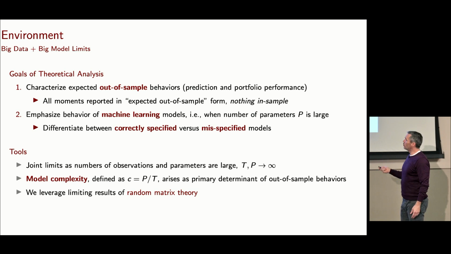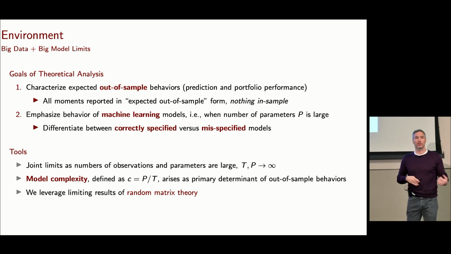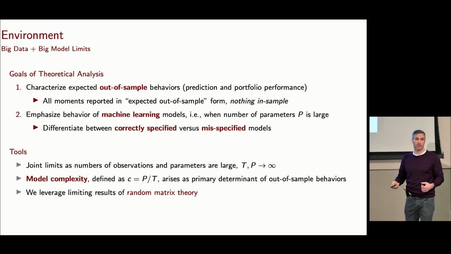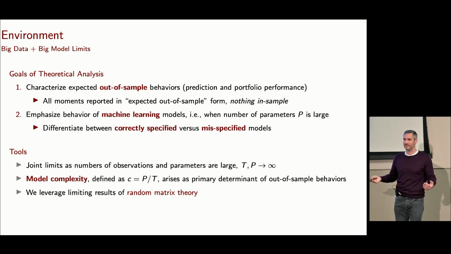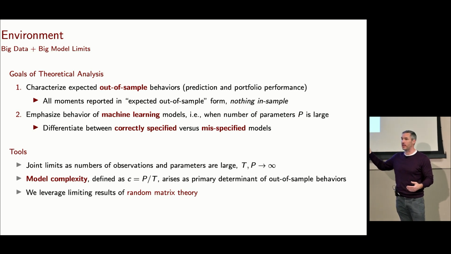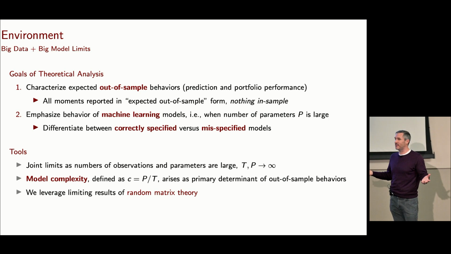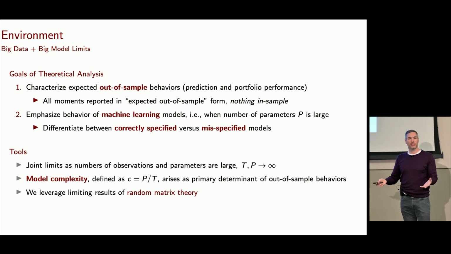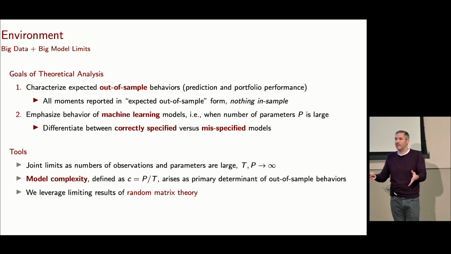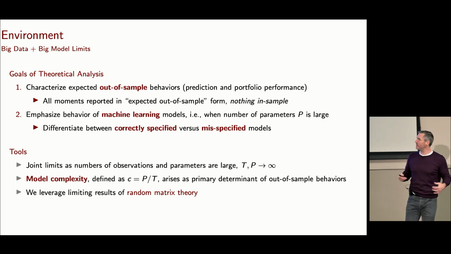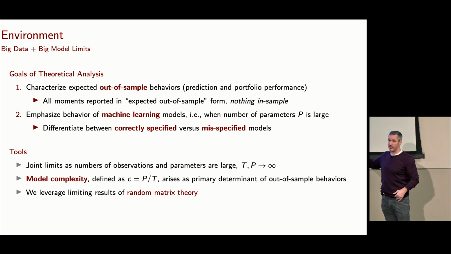All right. The tools to do this require us stepping out of traditional asymptotic theory. When we do traditional asymptotic theory, you can effectively think of it as fixing P and then taking T to infinity. That is, in our setting, a zero complexity model. If the number of observations goes to infinity and P is fixed, I have no model complexity. I have all the data I need to inform my estimates. That's not how machine learning works, though. We have finite training sets, but we can make arbitrarily big models. So we kind of need to go the other way. We have to ask, what are the asymptotics when P goes to infinity?